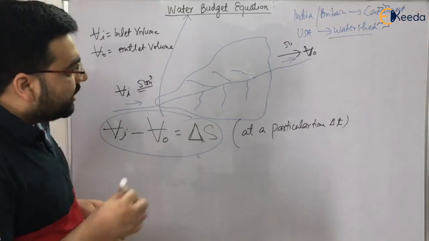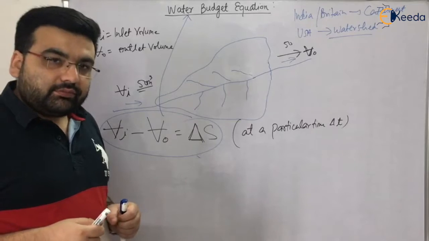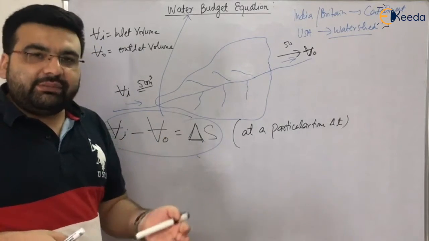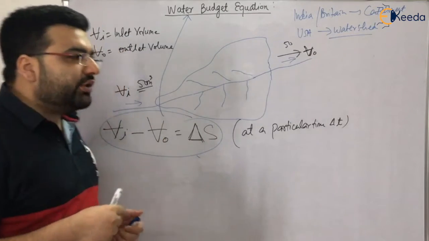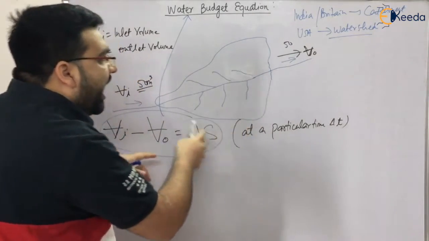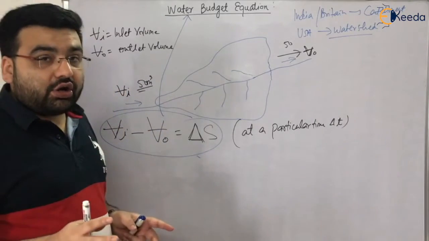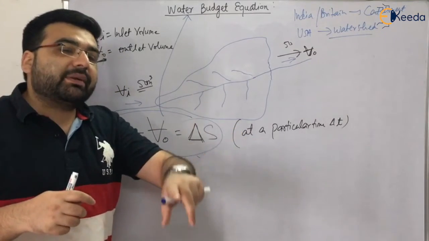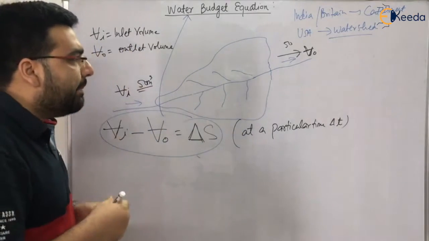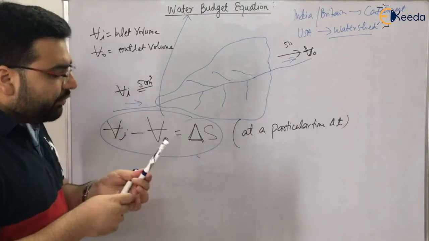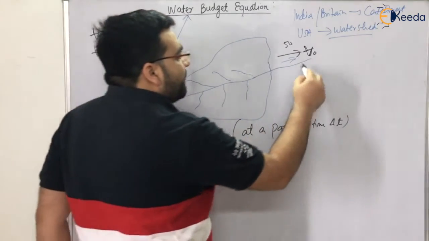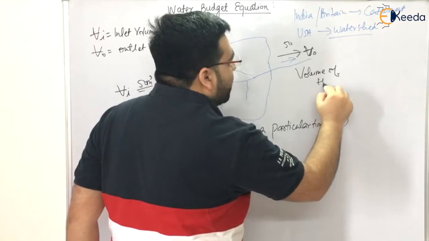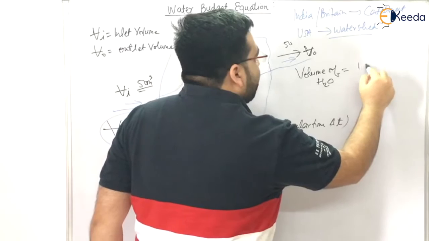Now, sometimes the numericals come in depth. Sometimes it is not given to you that it is 10 meter cube or 15 meter cube; some depth is given to you. So I would like to tell you that whenever we are dealing with hydrology, sometimes instead of volume, we represent it as depth. For example, let us say the volume of water is 15 meter cube.